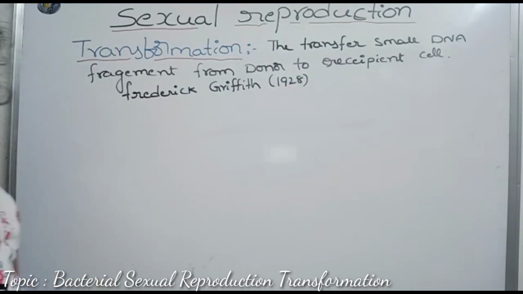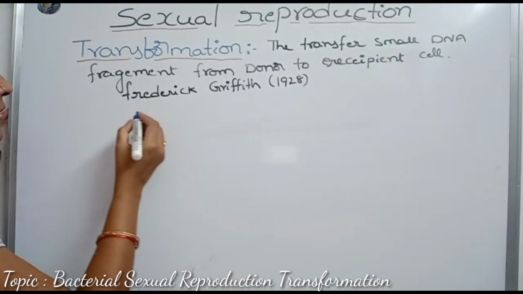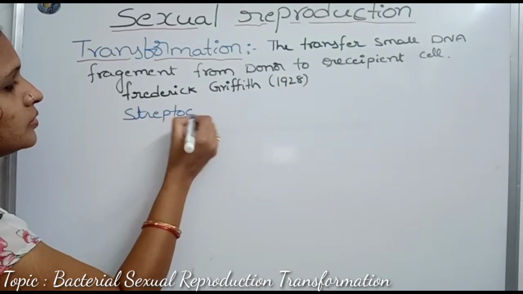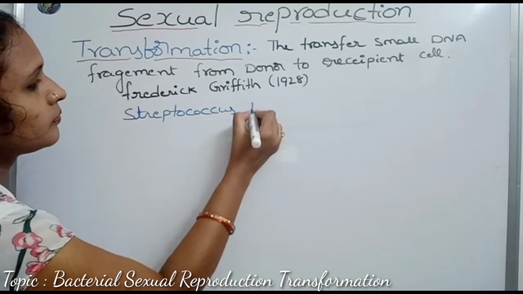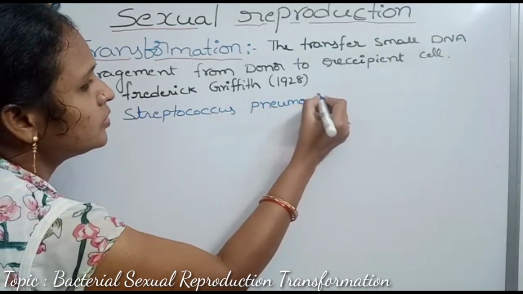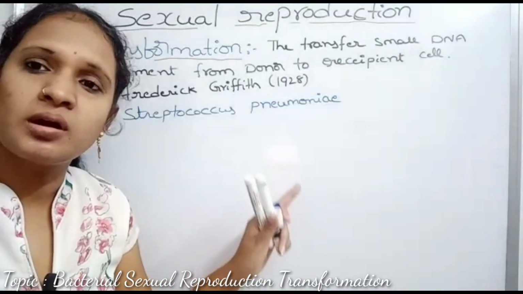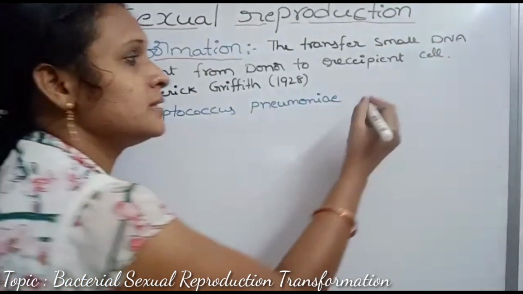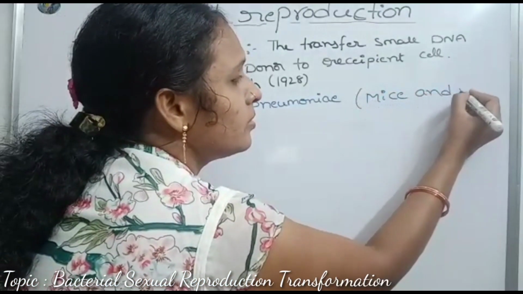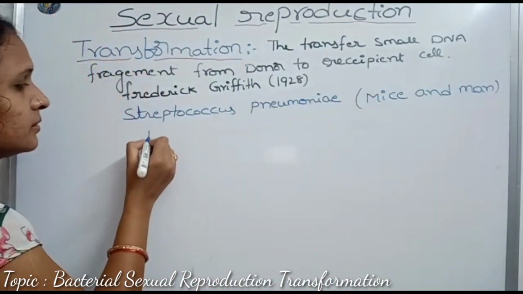He was working with the bacterium Streptococcus pneumoniae. This bacterium causes pneumonia disease in humans and mice, and he was working with mice.